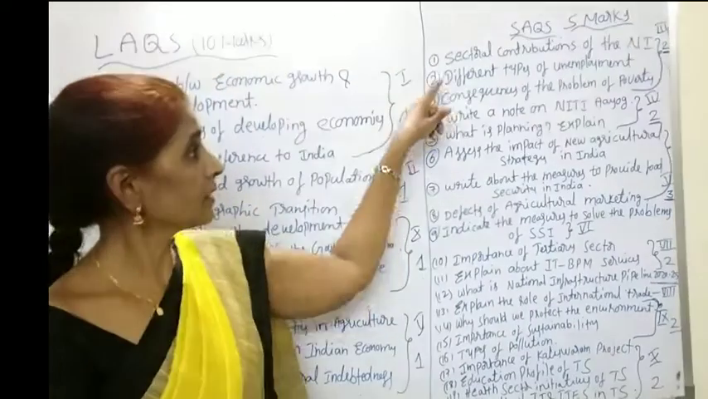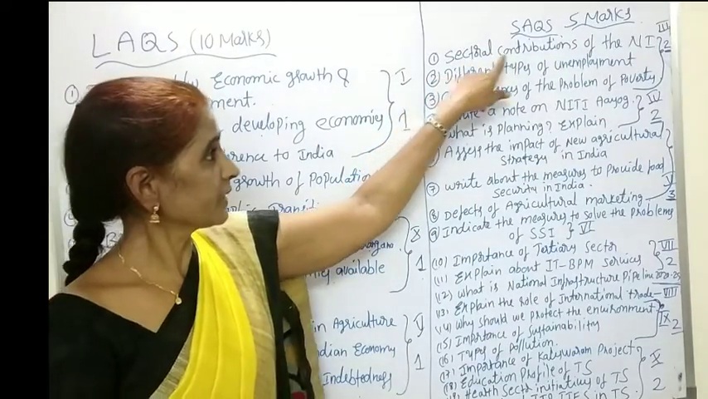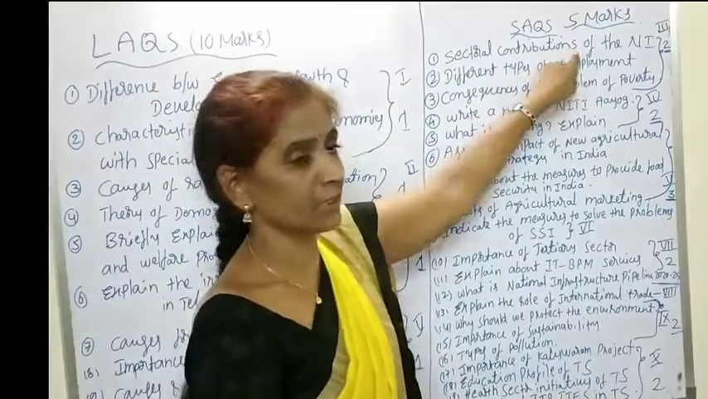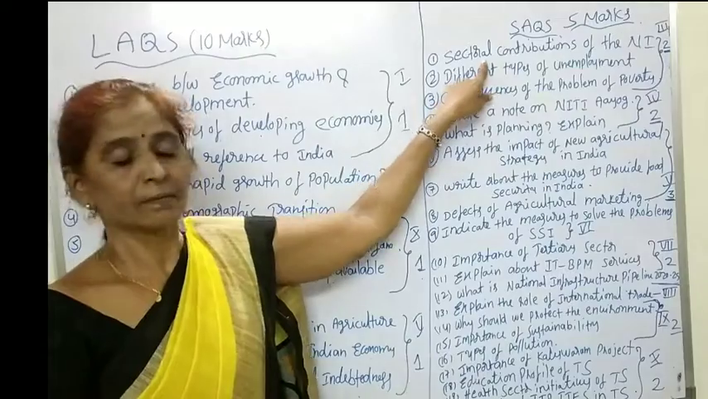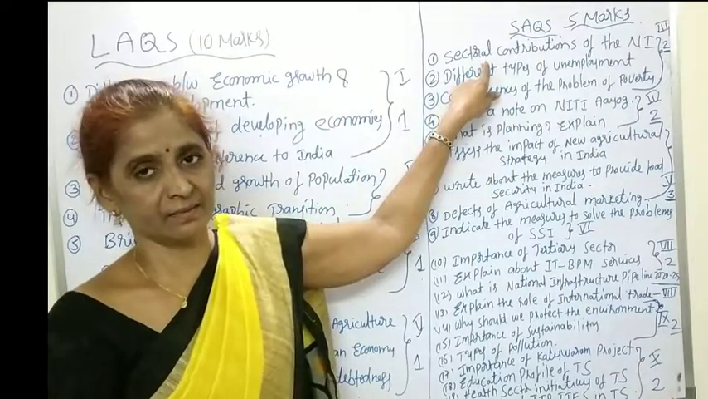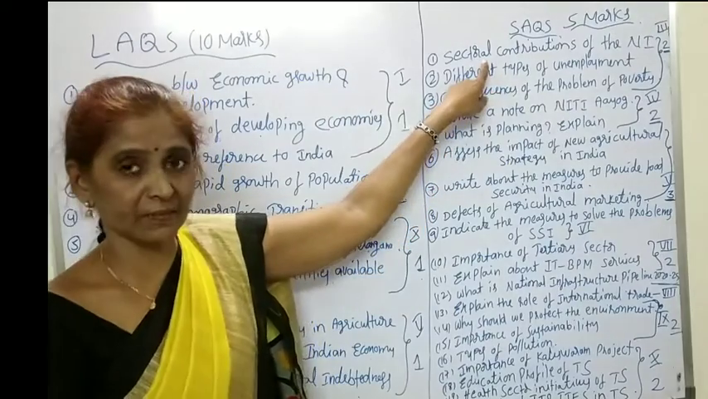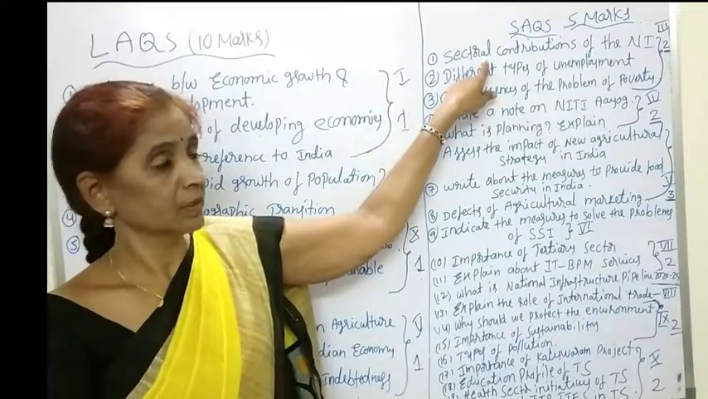The 3 questions are, first one is, explain the sectoral contributions to the national income. It means, children, the contribution by the primary, secondary and tertiary sectors to the national income will be explained with the help of a table in this answer.